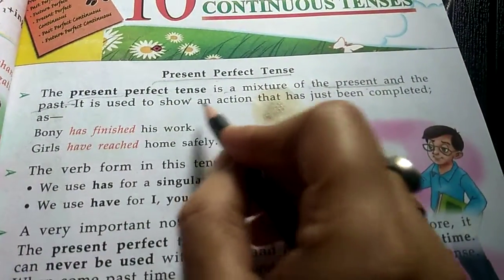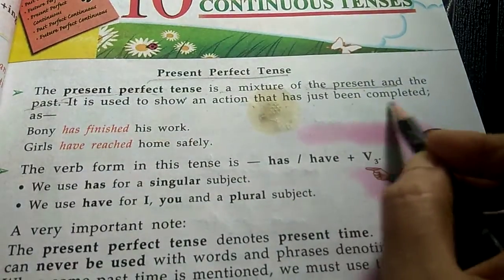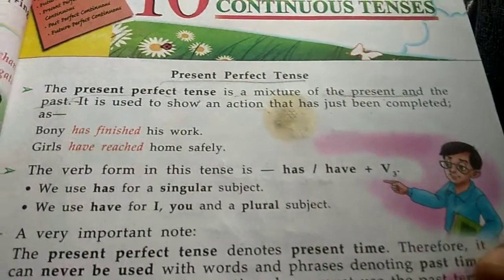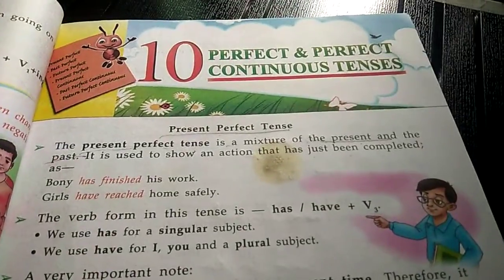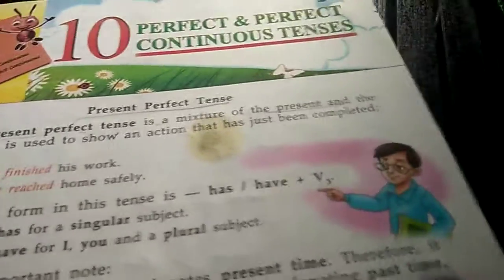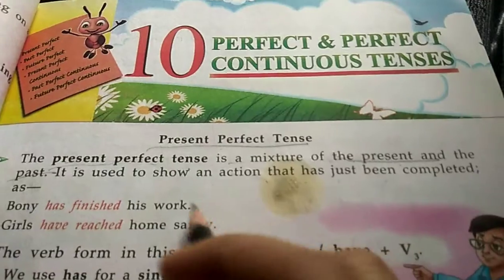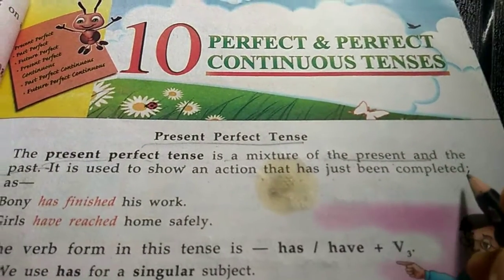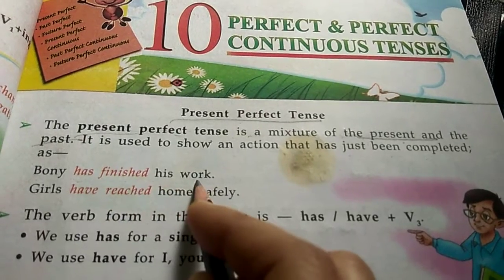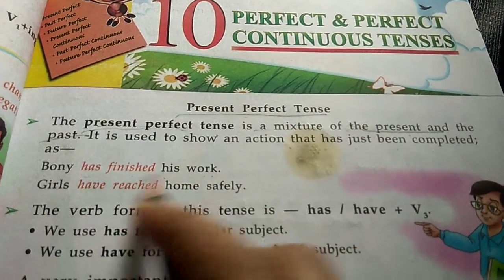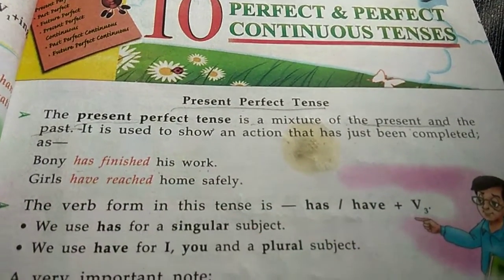It is used to show an action that has just been completed. Okay, now it is used what? It is used to show an action which has just been done, completed. Now see. Boni has finished his work. Girls have reached home safely.